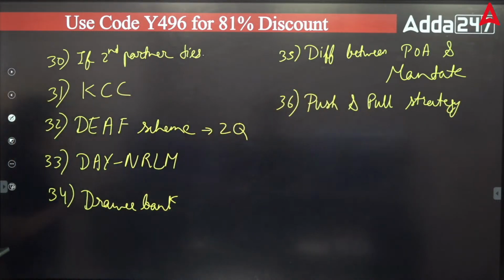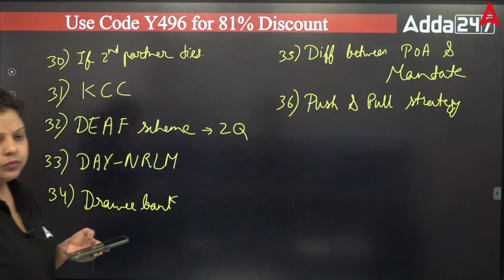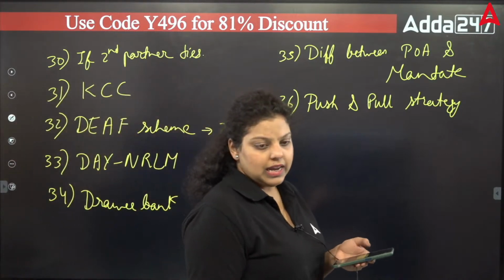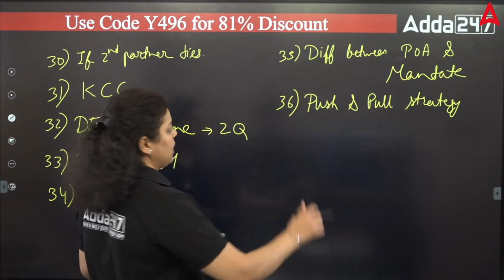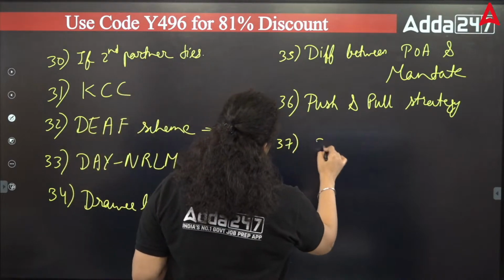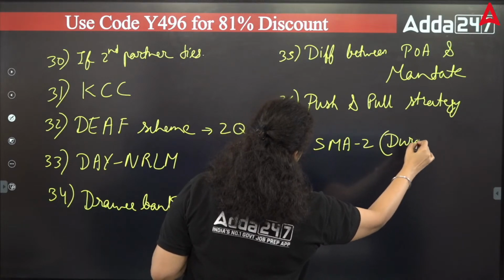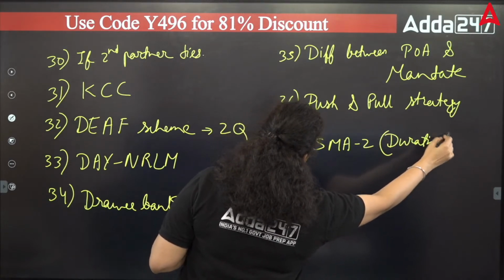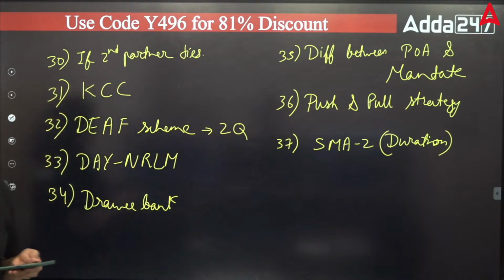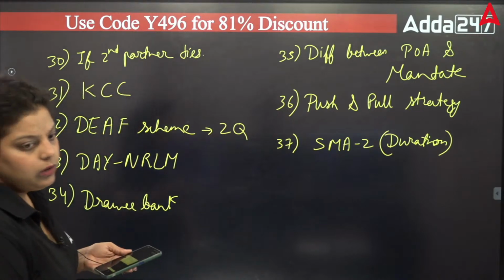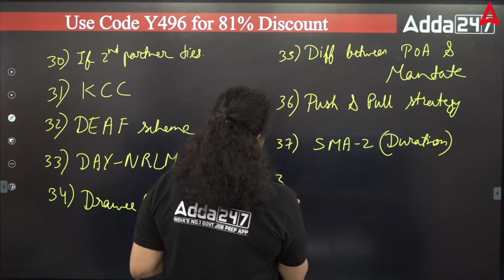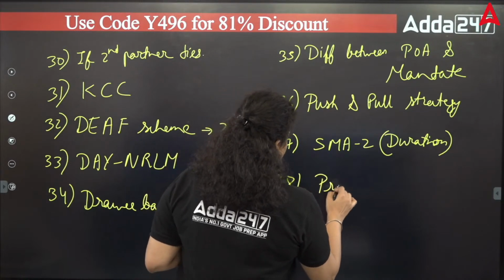Okay. What rest? On SMA, the SMA-2 time limit has been asked. In the special mention account they have asked the duration of SMA-2. That is 61 to 90 days. Correct. One question was from the provisioning of NPA.